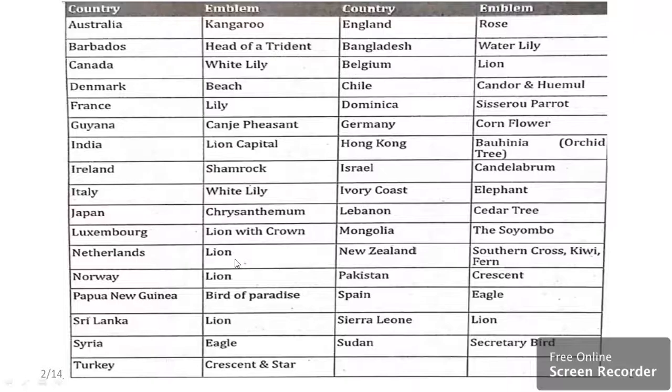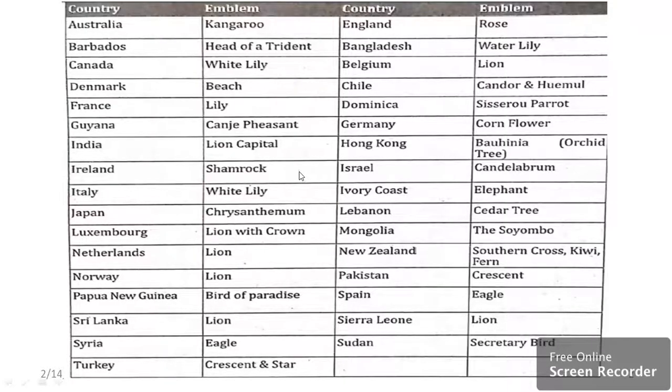Next one, Netherlands, then Norway, Sri Lanka, and two more countries. One is Belgium and another is Sierra Leone. These countries are following the emblem of lion. That you have to remember. Similarly, as you can observe, Spain and Syria are following the emblem of eagle.